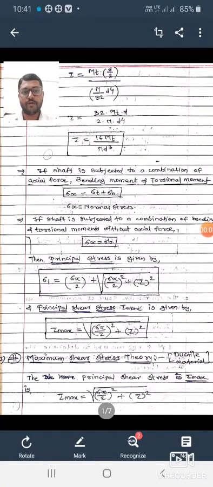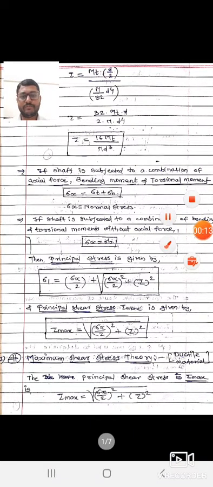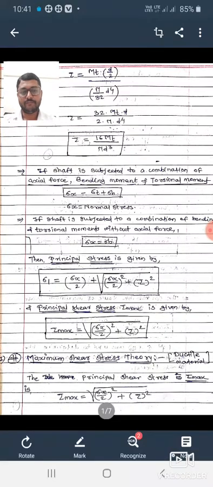Hello students. Today I would like to explain maximum shear stress theory from unit number 2, that is design of shaft, keys and couplings. In the previous lecture we already discussed how to design a shaft based on strength. So the next topic is maximum shear stress theory.